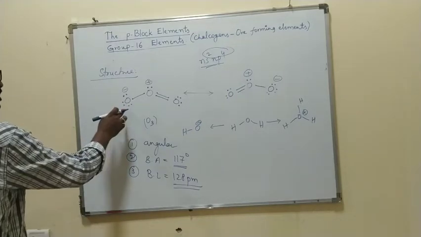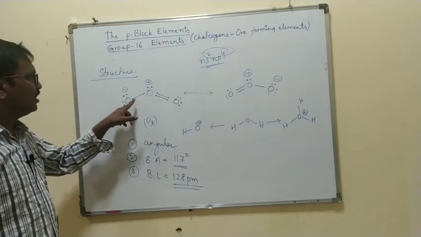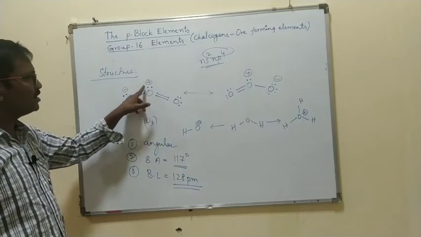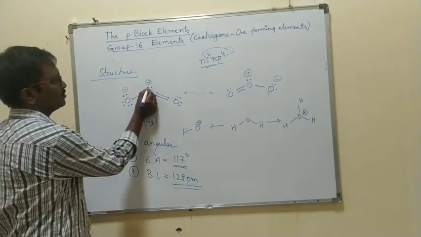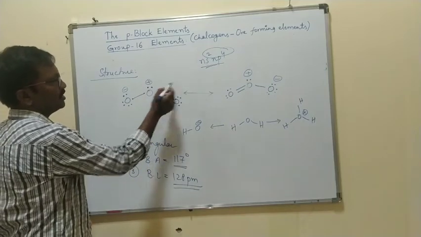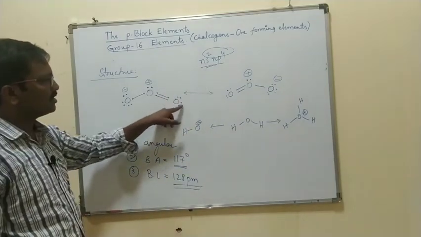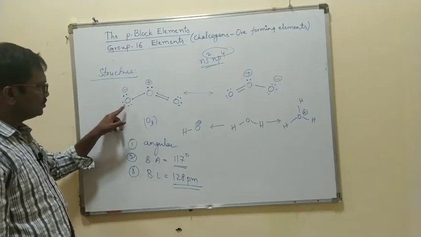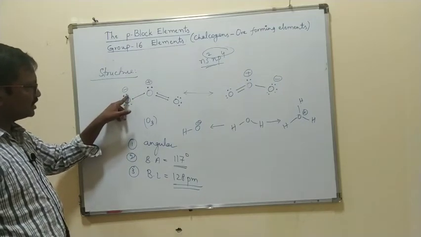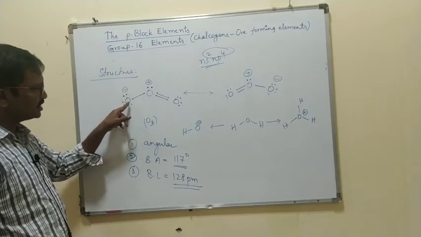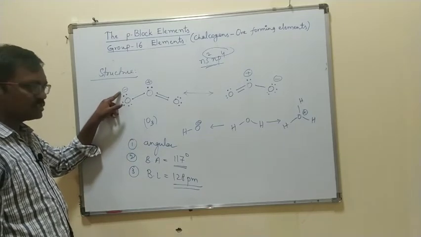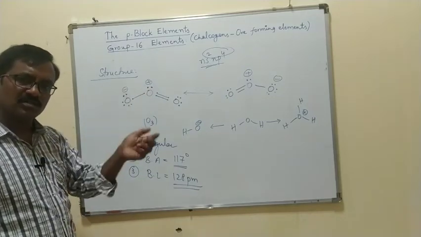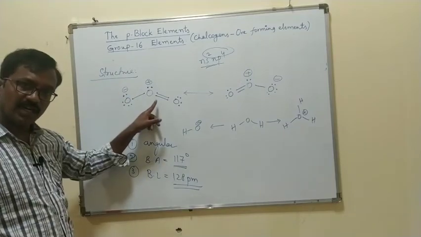So this one has 1 bond and a negative charge, and 3 bonds and a positive charge, right? Every oxygen has 6 electrons around it. This oxygen has 5 electrons, that's why it is positive. This oxygen loses 1 electron, and that oxygen gains 1 electron, with a total of 7 electrons, that's why negative charge. Total 5 electrons, that's why positive. So 6 electrons, no charge. 7 electrons, negative charge. 5 electrons, positive charge.